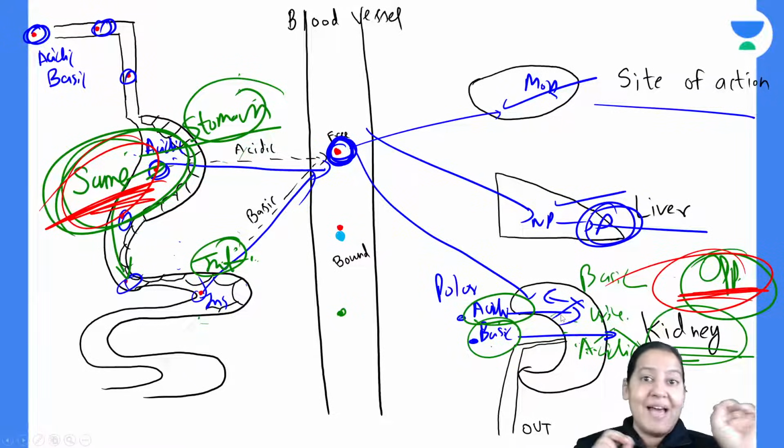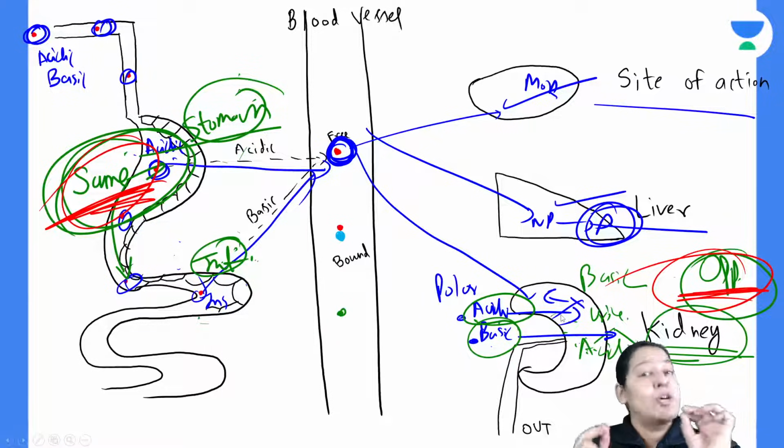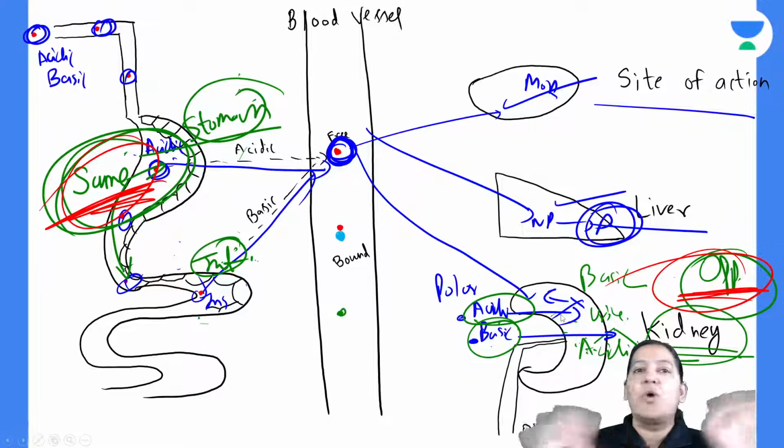So the drugs are acidic or basic. Again, mind my words, these are weak acidic or basic, because for strong acids and bases, pH is not a criterion.